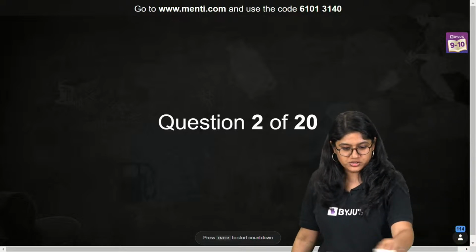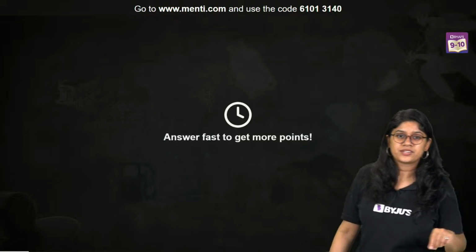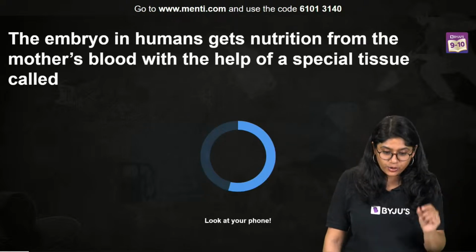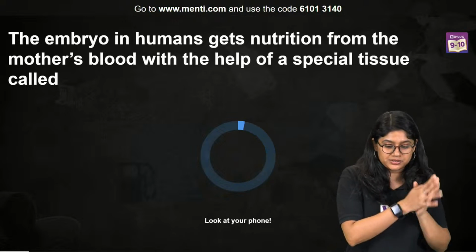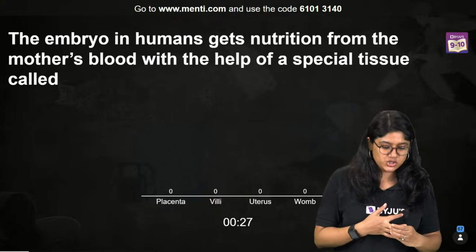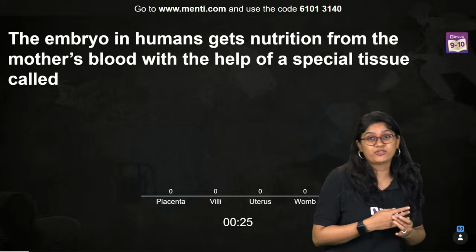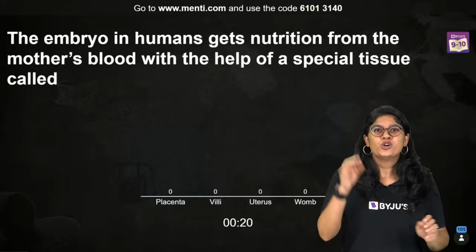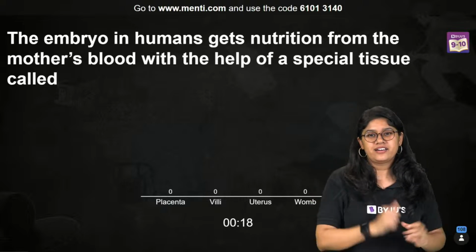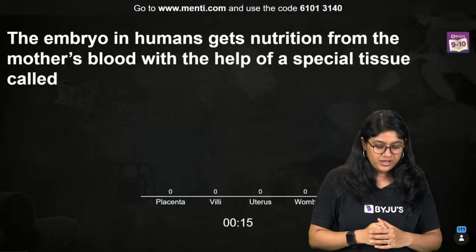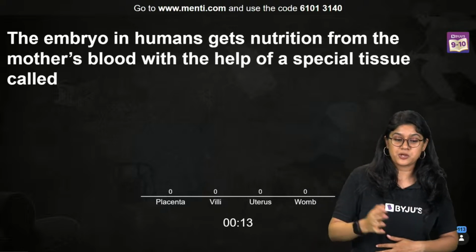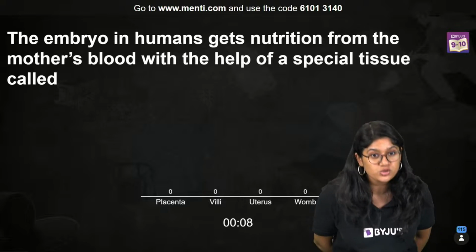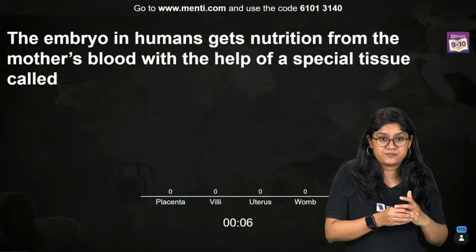Here we have the next question. Question number 2 on your screen, and here we go. Read the question carefully, everyone. The embryo in humans gets nutrition from the mother's blood with the help of a special tissue called. All of you should get this right. Which special tissue that we're discussing actually helps in the transfer of nutrients between the mother and the fetus?